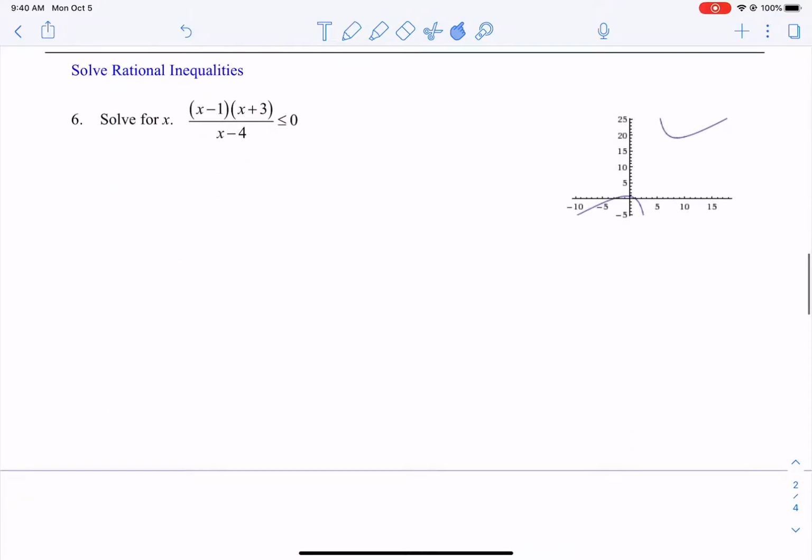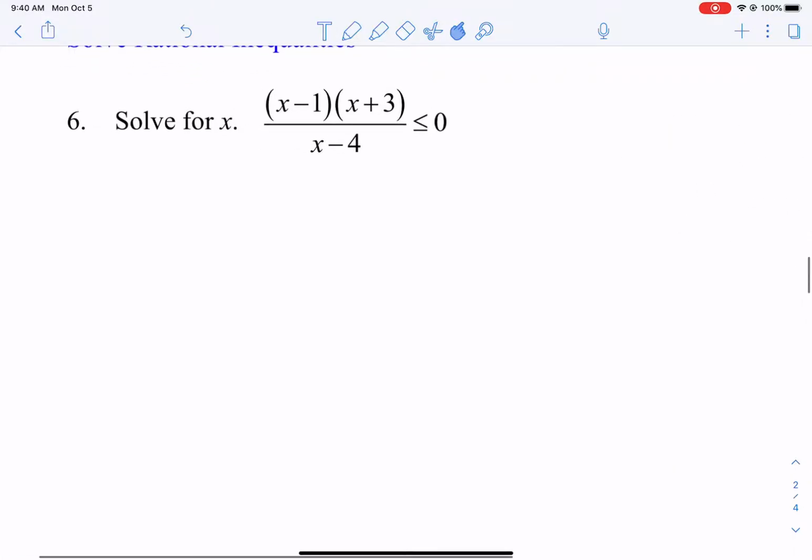Now, let's take a look at how we deal with rational inequalities. Well, we want it in factored form. We want it related to 0. That doesn't change, except now we have a numerator that might need changing, and a denominator. So this is already factored. We're going to set each piece equal to 0.